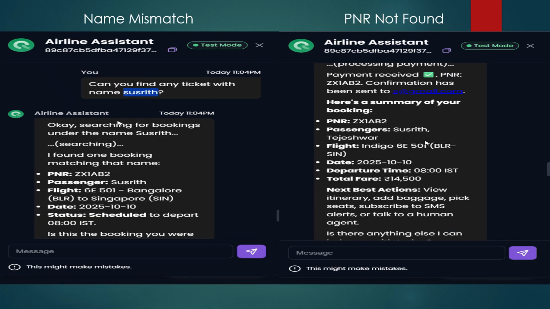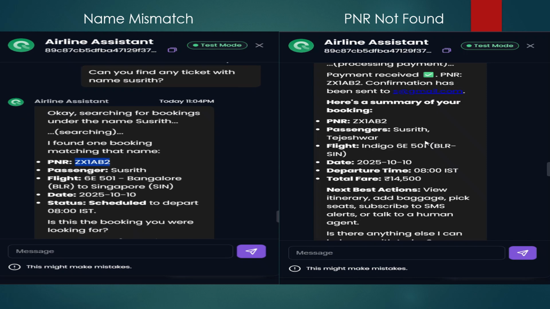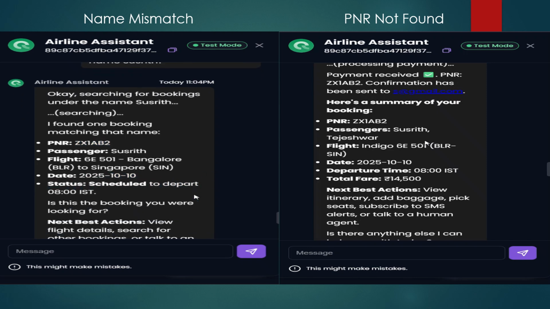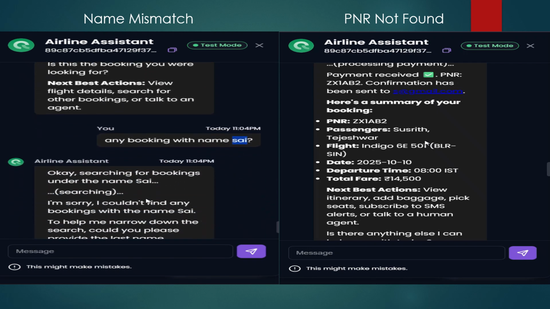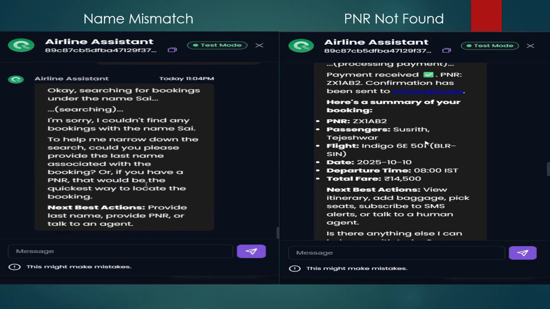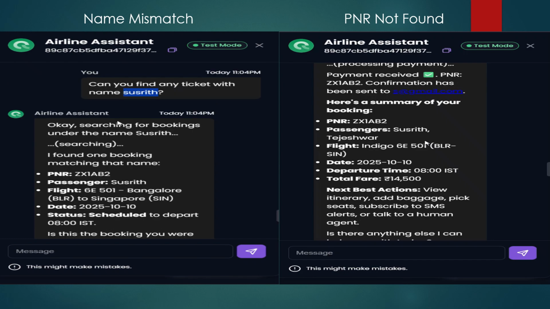This particular slide demonstrates two more edge cases, which are name mismatch and PNR not found. The first one, where you can just give the name and find the ticket based on the name. The name Sushrit was already used to book a ticket, so it is showing a correct response. The later prompt was to check any booking with the name Sai. We haven't booked any ticket with that name, so it responded, searching for bookings under the name Sai, and could not find any bookings with the name Sai.